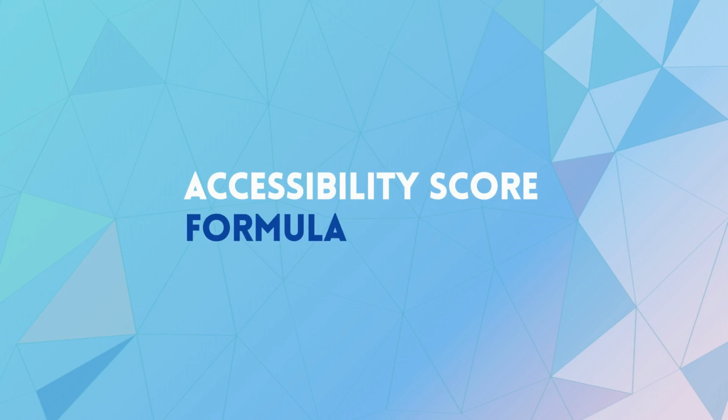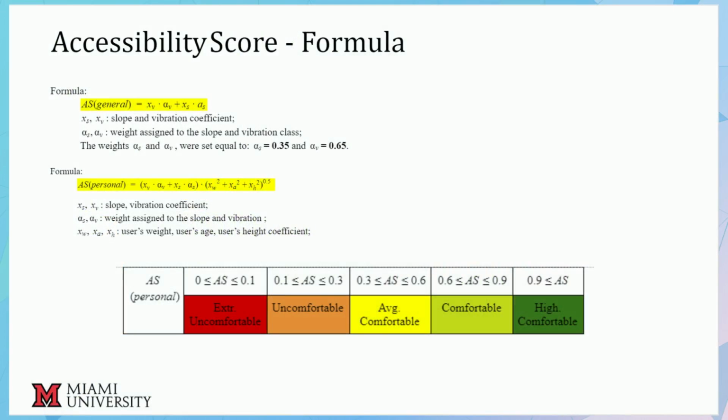In order to calculate accessibility scores, we designed the following 2 formulas. For general accessibility scores, we only consider the type of road surface and the slope of the road. For personalized accessibility scores, we also consider the user's age, height, and weight. After we calculate the accessibility score based on those 2 formulas, we will judge the comfort level of the road based on those scores, and then navigate based on these scores.